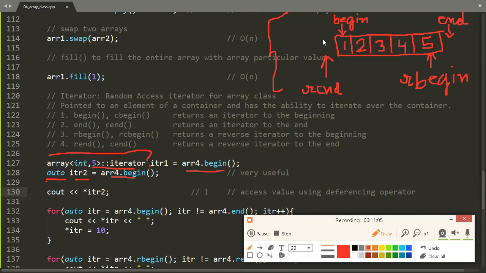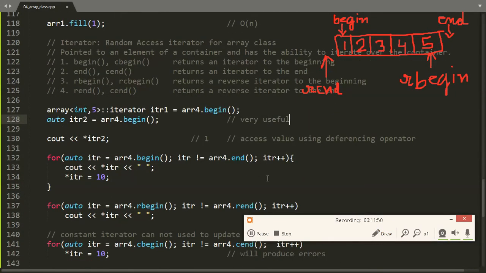So here is what the different member functions return. If we use begin, it will return an iterator to the beginning of the array. Like here, it will return the iterator to the beginning of array4. And now if we print the value of this iterator using the dereferencing operator, just like pointers, it will result in 1 because it is pointing to the first value and its value is 1. Similarly to begin, the end function will return an iterator one position after the end of the array. As here you can see the end position is 5. It will return an iterator to just the next position. It returns the iterator to the next of the end position because it is helpful while iterating over the array.